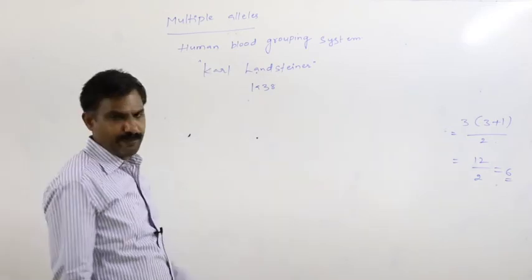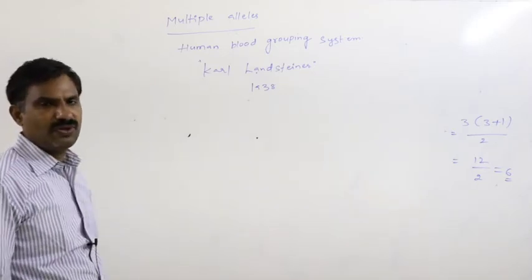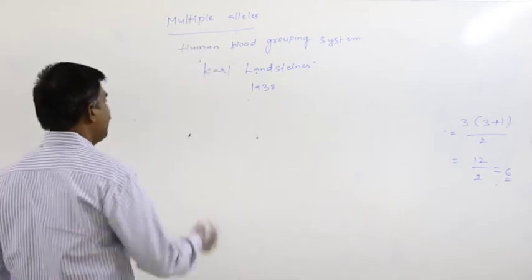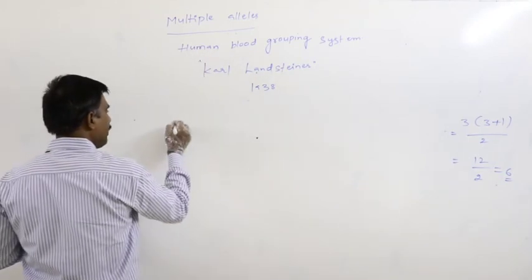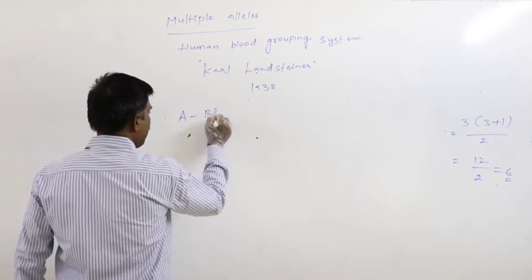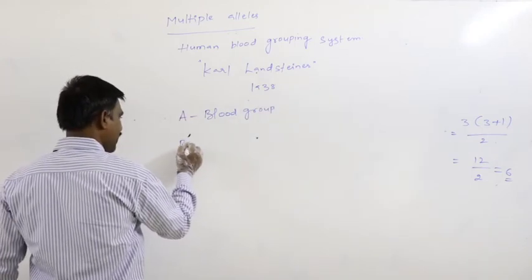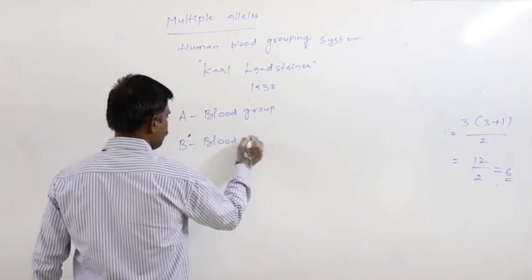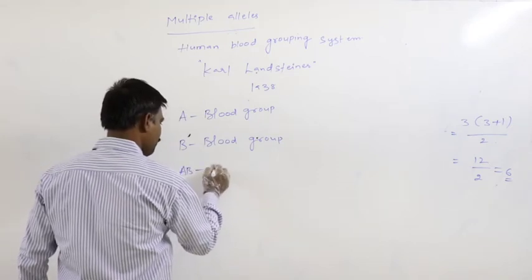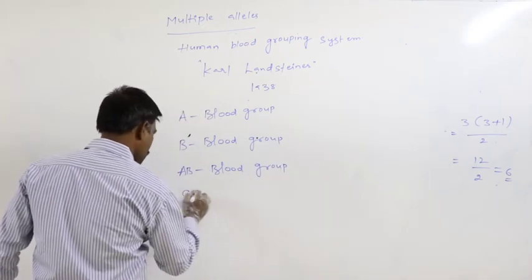Again, as per him, this human blood grouping system has four kinds of blood groups. As per him, in the case of humans, four kinds of blood groups are present. One is the A blood group. Second one is the B blood group. Third one is the AB blood group. Fourth one is the O blood group.